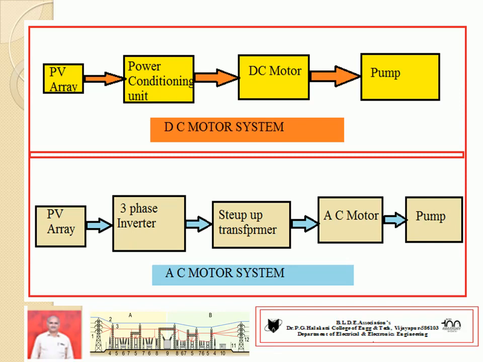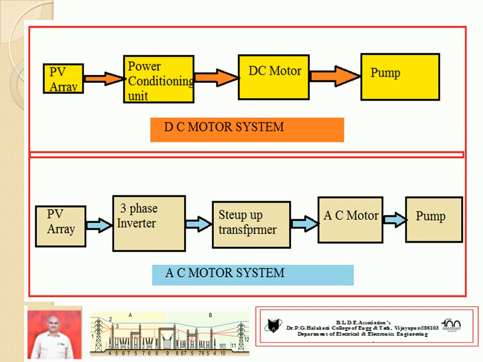Or sometimes we need the AC system, hence with the help of an inverter. The PV array generates DC voltage. It is given as input to a three-phase inverter, or it may be a single-phase inverter depending upon the motor. What is the function of the inverter? It mainly converts DC voltage to AC voltage.